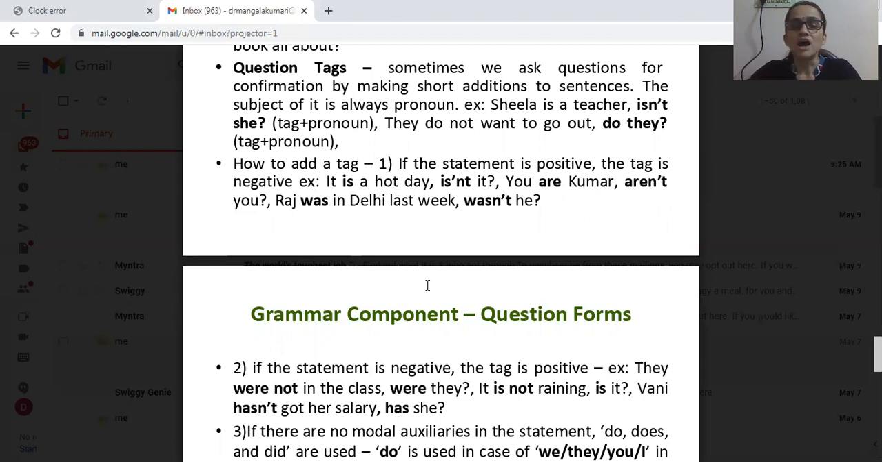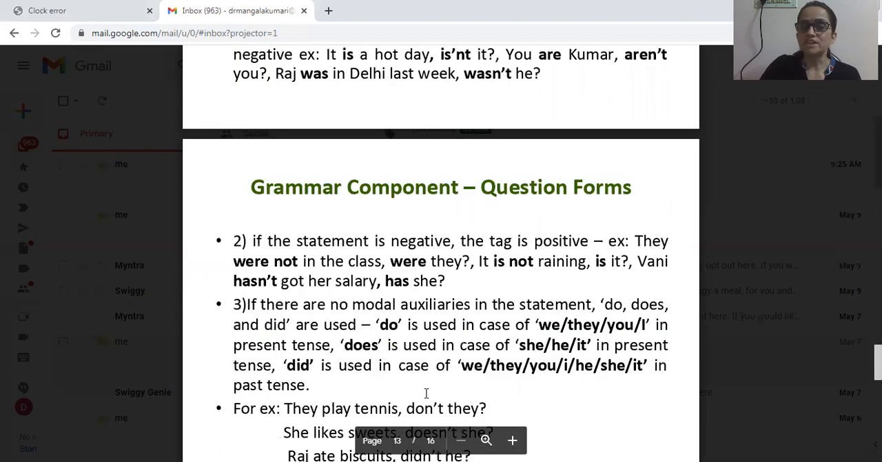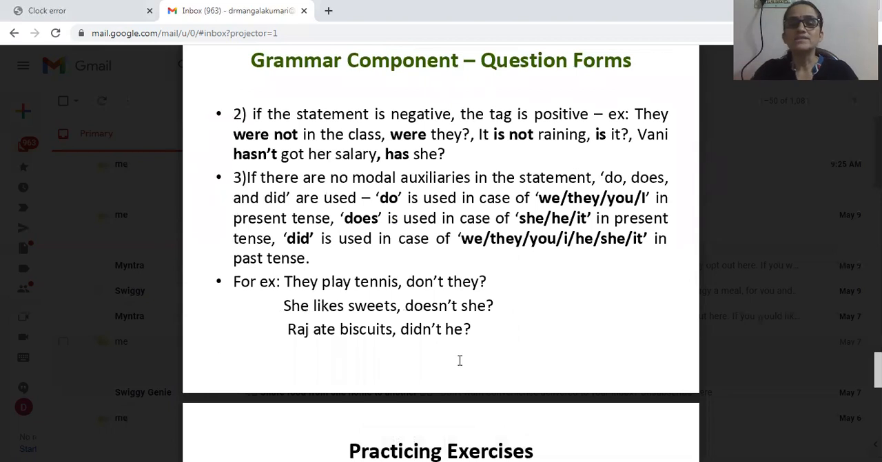Okay, Raj was in Delhi last week, wasn't he? See, here all the statements are positive, tags are negative. Okay, next rule is, if the statement is negative, the tag should be positive. Example: they were not in the class. See, not is there, so the statement is negative, and the tag should be positive without not. How? Were they? Were they is the tag. They were not in the class, were they?